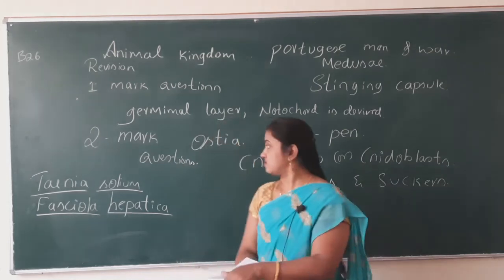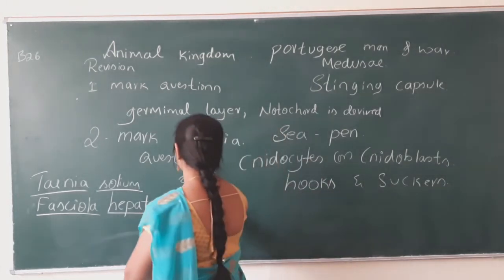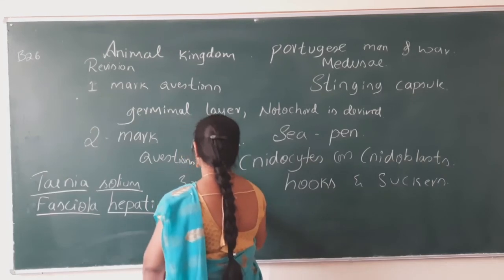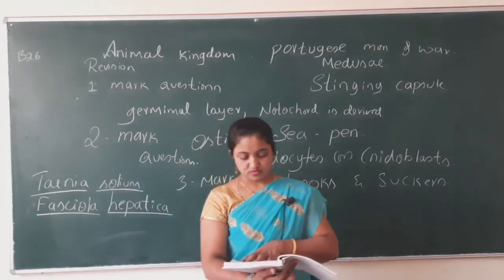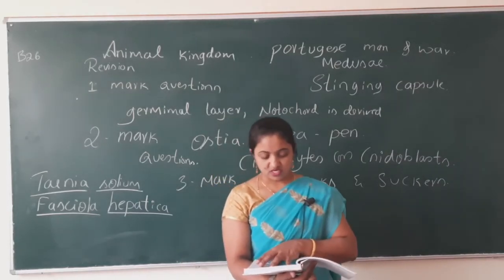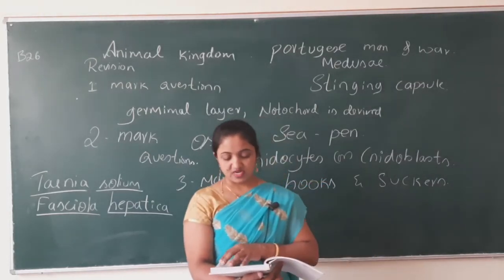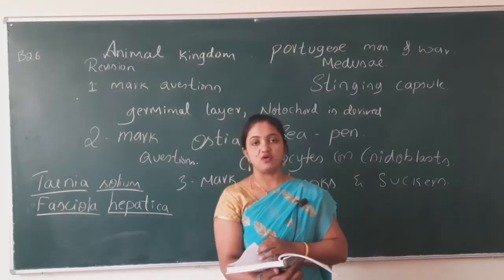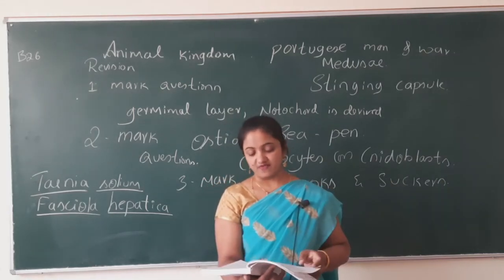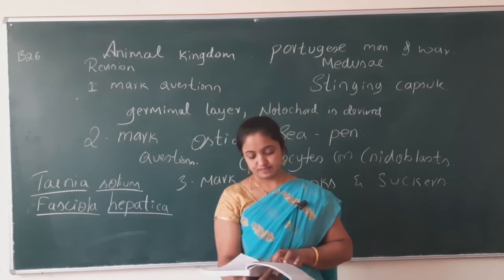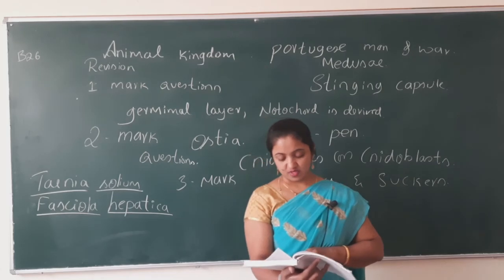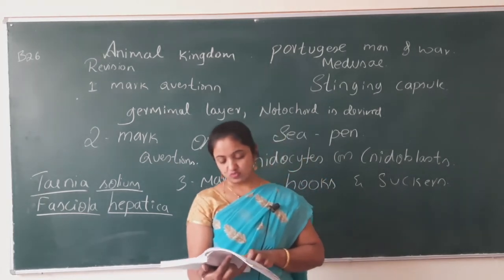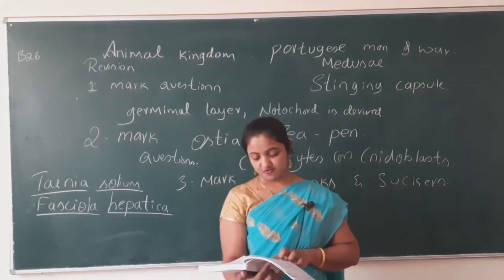Next, 3-mark questions. List out 8 important characteristic features of phylum Porifera. Explain the different types of body coelom.